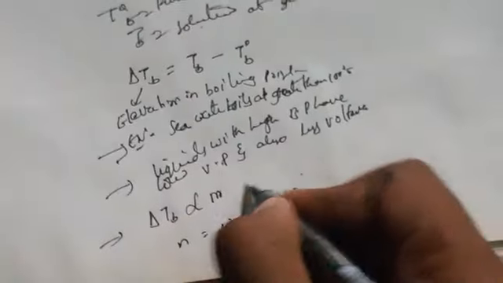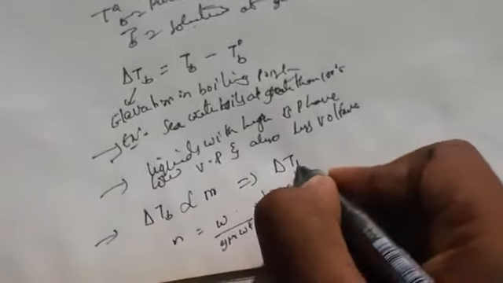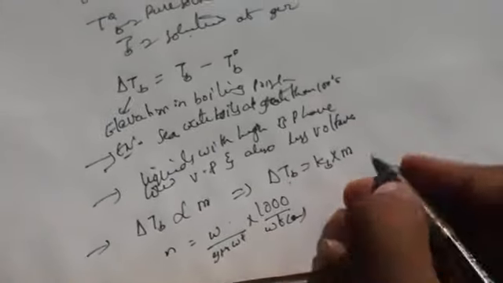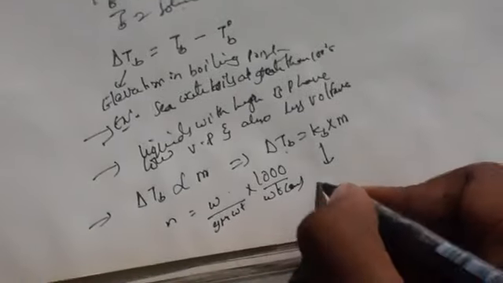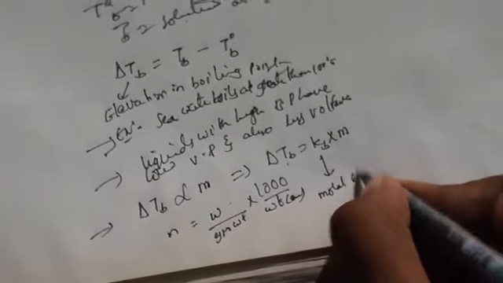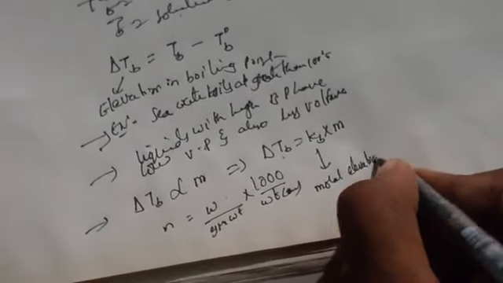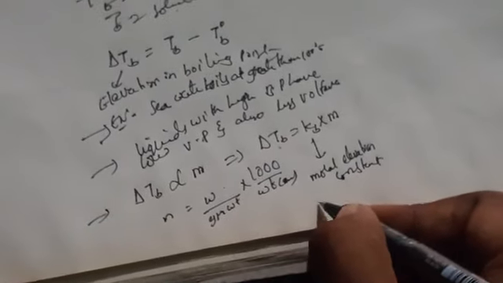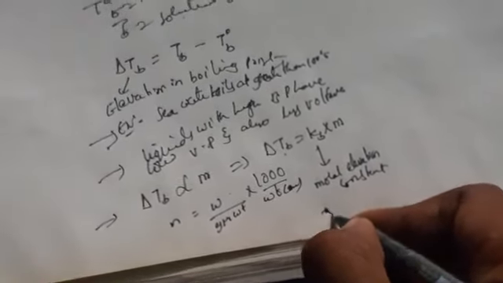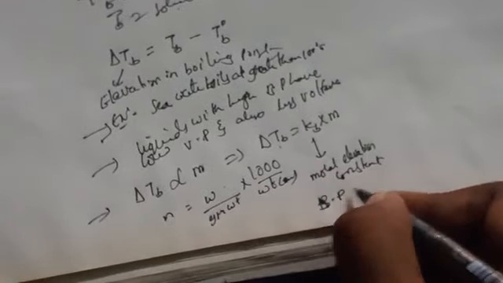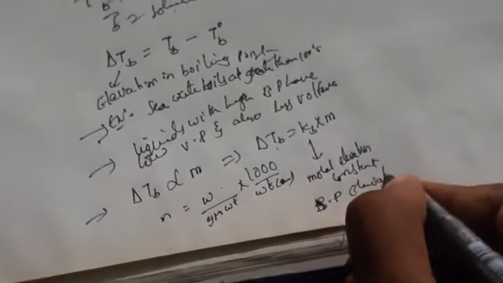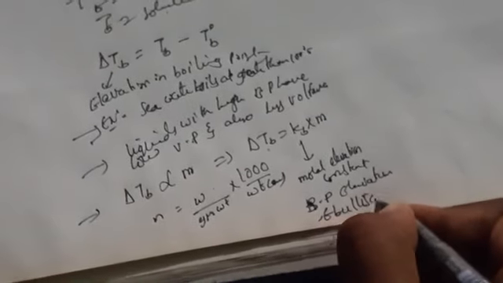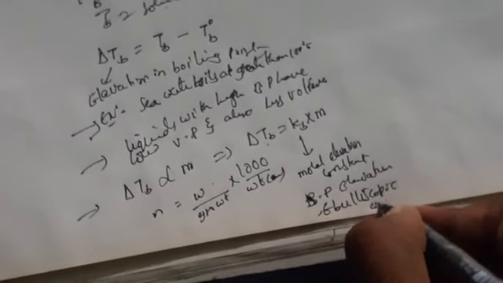So this can be written as delta TB equals Kb into m, where Kb indicates what here? Molal elevation constant, or we can say boiling point elevation constant, or ebullioscopic constant.